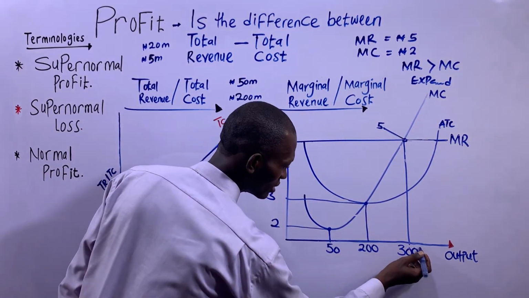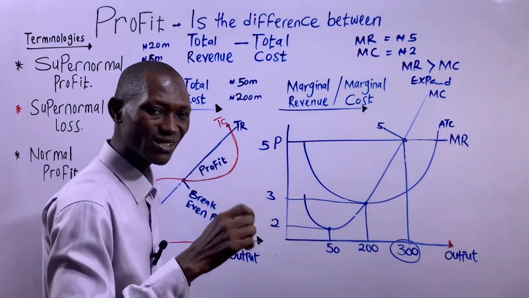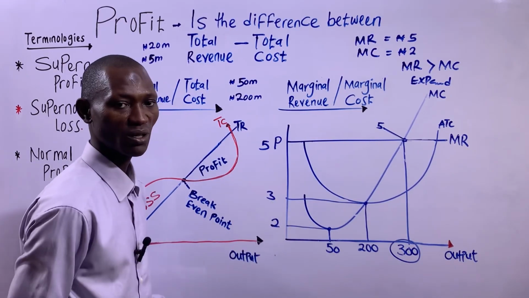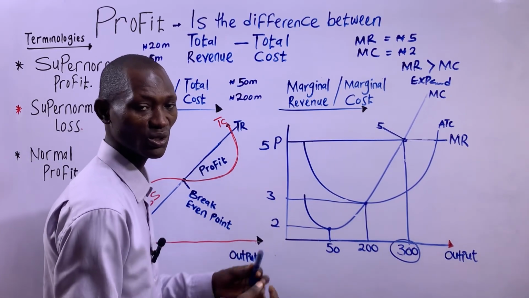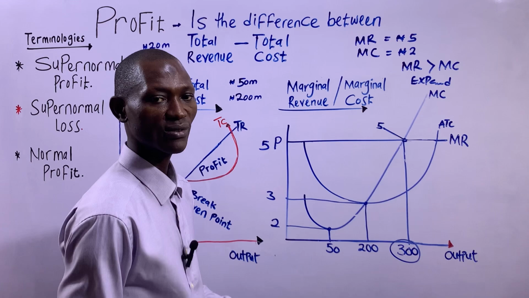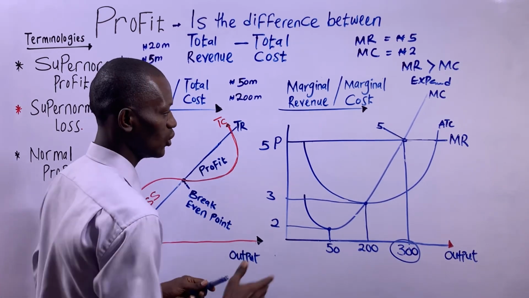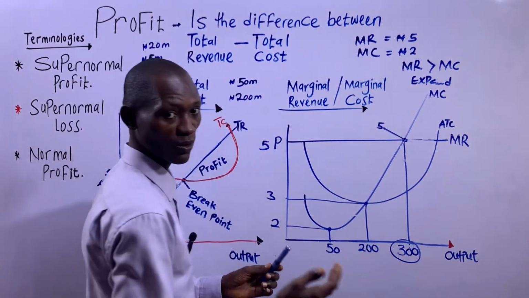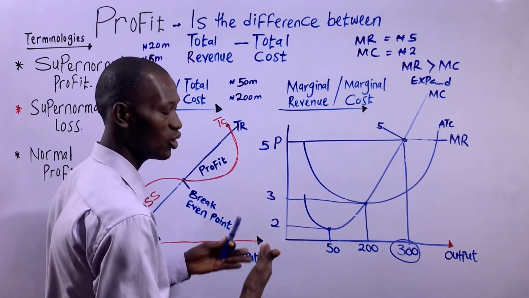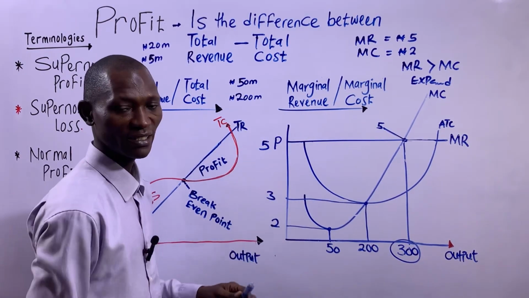So 300 units of output is the profit maximizing output of the firm, because at that output, marginal revenue equals marginal cost. I hope this is understood. This is basically what we mean by the principle of using MR and MC.